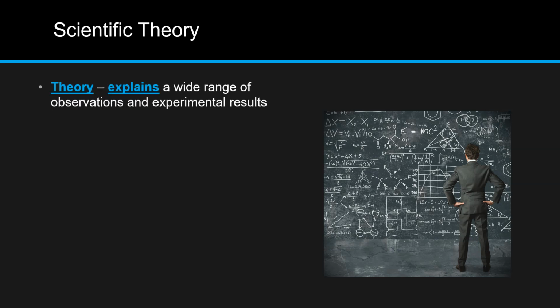Next, let's go over scientific theory. A scientific theory explains a wide range of observations and experimental results. The key is that a theory is an explanation of something, explaining what it is or how it works or how something came to be a certain way. Theories are also very well tested within the scientific community.